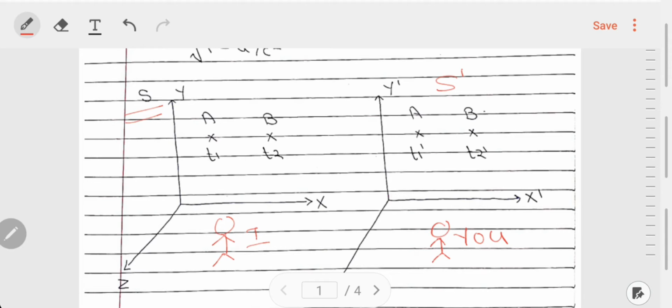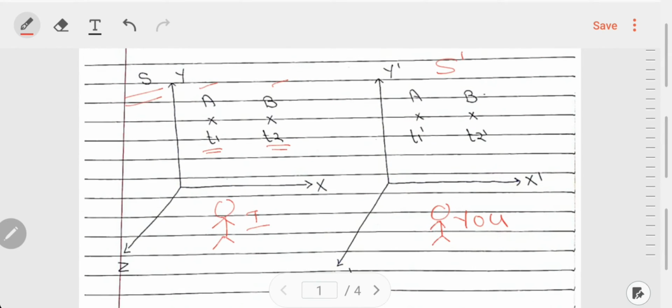So I in this S frame observe two events A and B. I assign the time coordinate as t1 for the event A and time coordinate t2 for event B. Similarly, you assign the time coordinate t1 prime for event A and t2 prime for event B. For me, in my frame, the spatial difference between events A and B is del x.